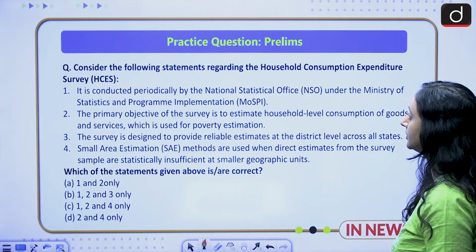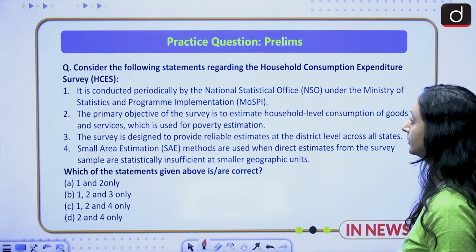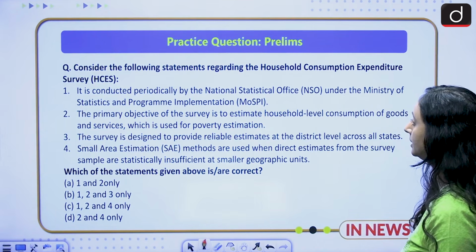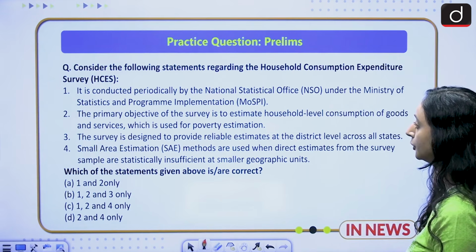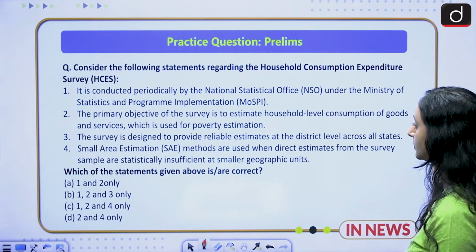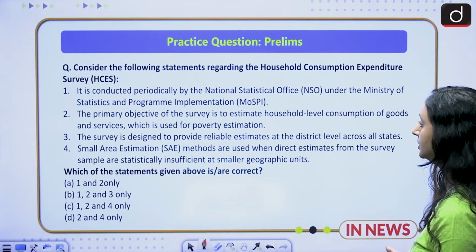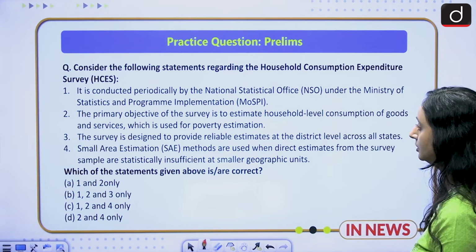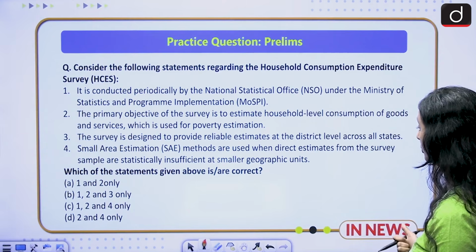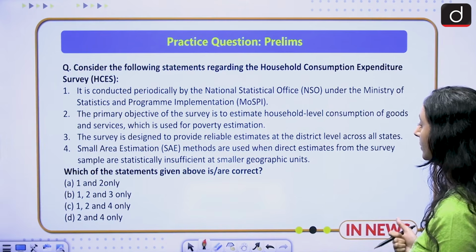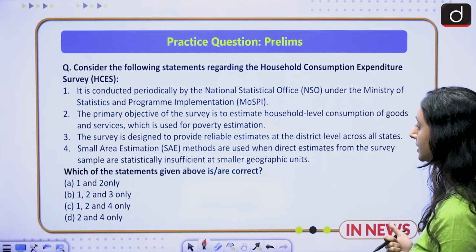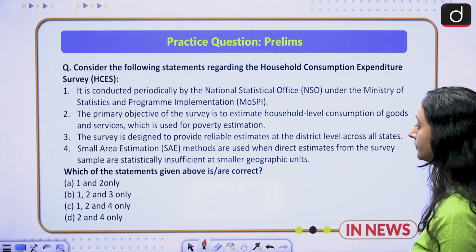Consider the following statements regarding the household consumption expenditure survey. 1. It is conducted periodically by the National Statistical Office under the Ministry of Statistics and Program Implementation. 2. The primary objective of the survey is to estimate household level consumption of goods and services, which is used for poverty estimation. 3. The survey is designed to provide reliable estimates at the district level across all states. 4. Small area estimation methods are used when direct estimates from the survey sample are statistically insufficient at smaller geographic units. Which of the statements given above is or are correct?